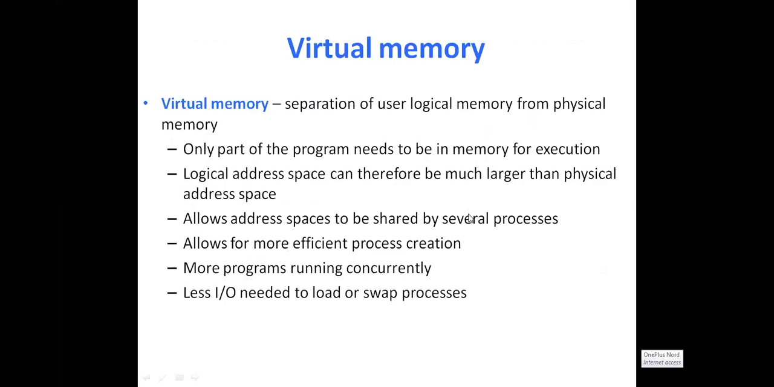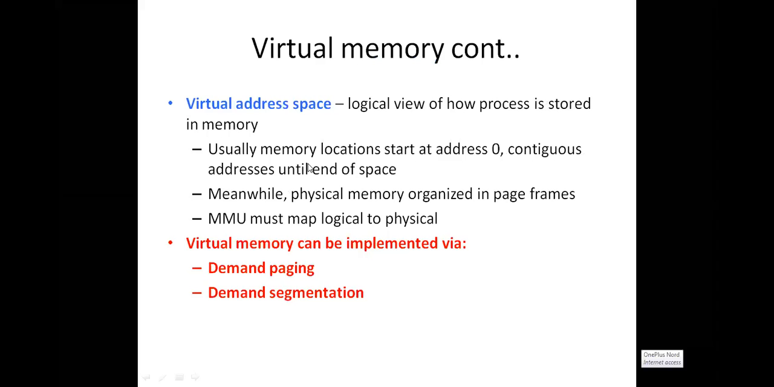And next, as you know, the main memory is shared by several processes. If you are running more programs concurrently, meaning you are keeping multiple programs in the main memory, the CPU utilization will be more, so throughput will be more. As I told you, less IO needed and less swap time required.